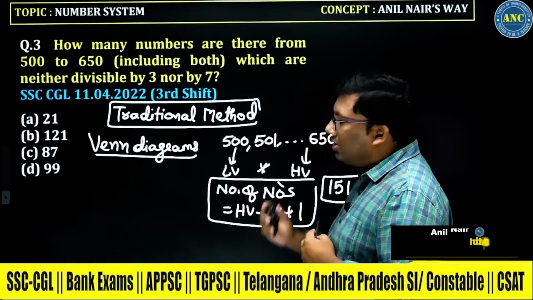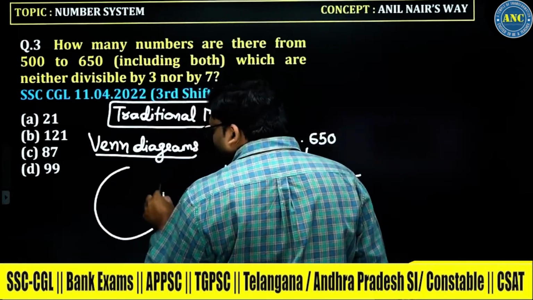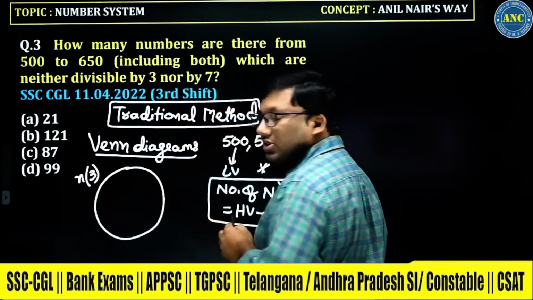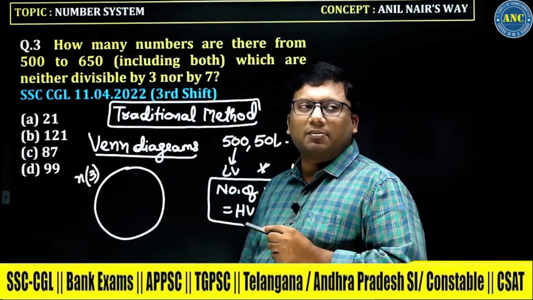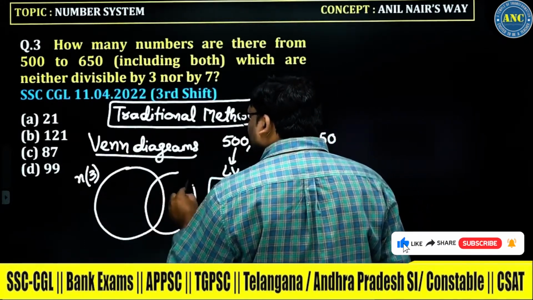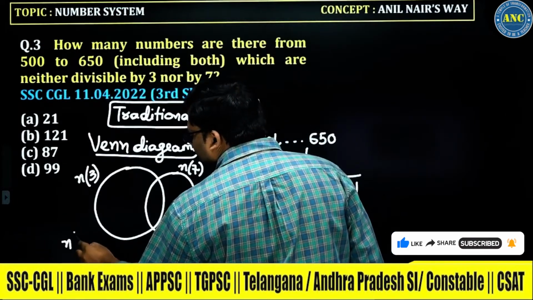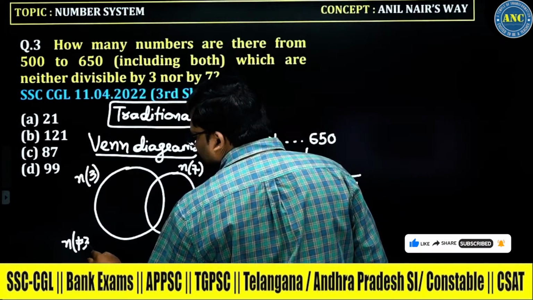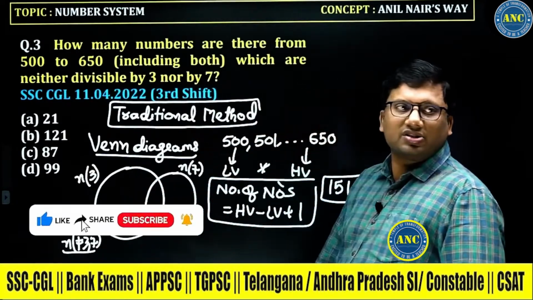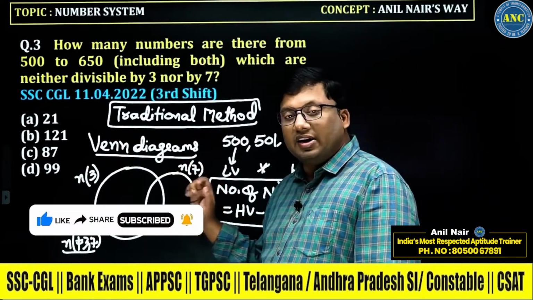Out of these numbers, which are neither divisible by 3 nor by 7? This circle represents the numbers which are divisible by 3. This circle represents the numbers which are divisible by 7. The outside region is the numbers which are not divisible by 3 and 7. I hope the idea is clear.